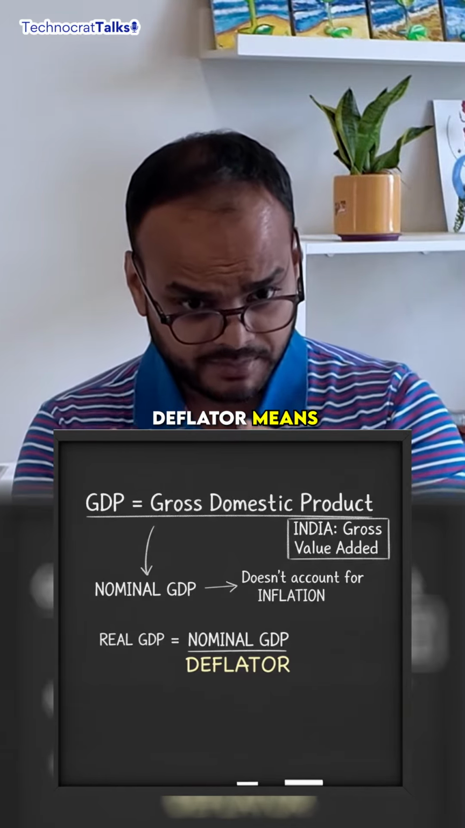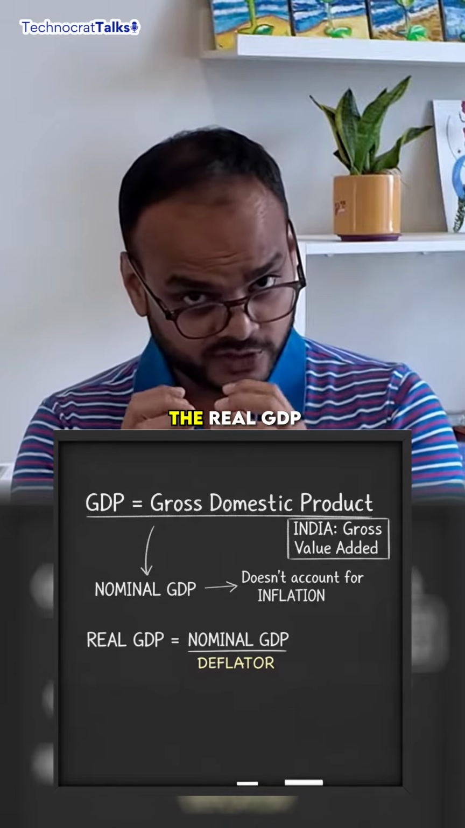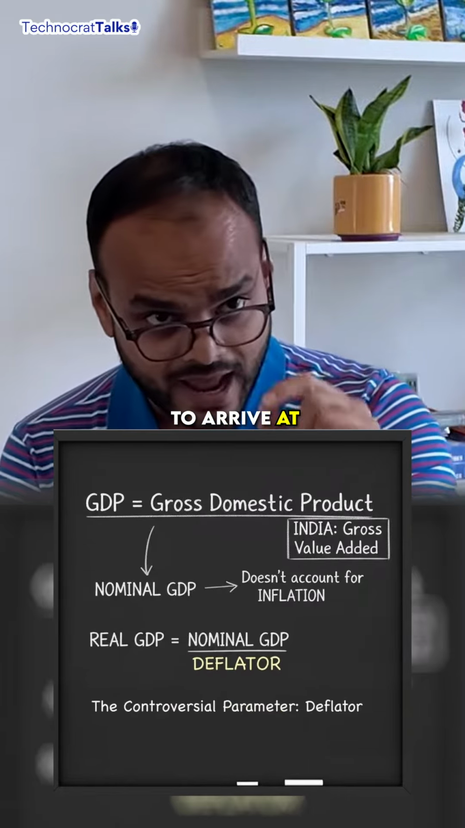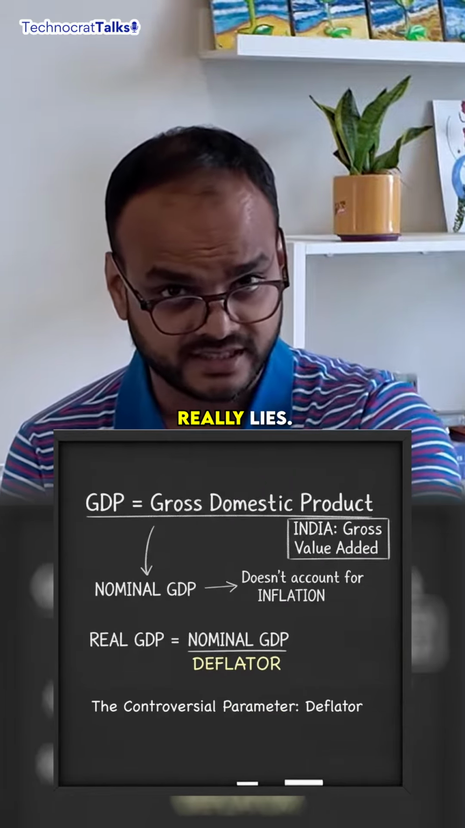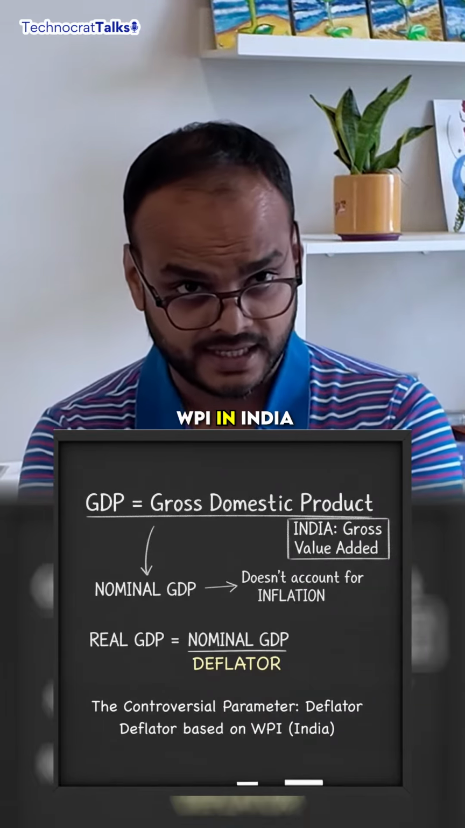A high deflator means the real GDP growth is less, whereas a low deflator means that the real GDP is high. Now, the way to arrive at the deflator is where the controversy really lies. The deflator is calculated based on the wholesale price index, or WPI, in India presently.